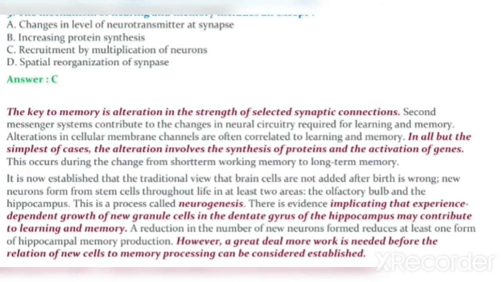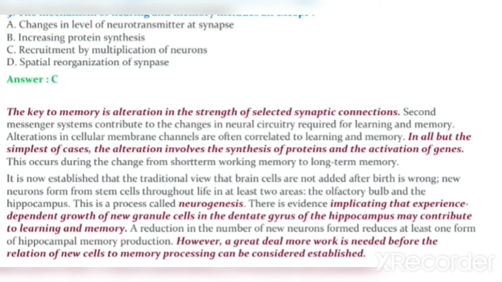The mechanism of learning and memory include all except option A, changes in level of neurotransmitter at a synapse, option B, increase in protein synthesis, option C, recruitment by multiplication of neurons, option D, spatial reorganization of synapse. The answer is recruitment by multiplication of neurons.